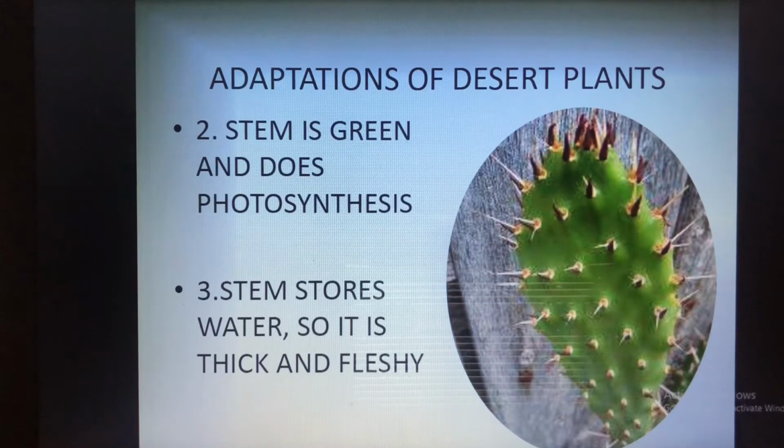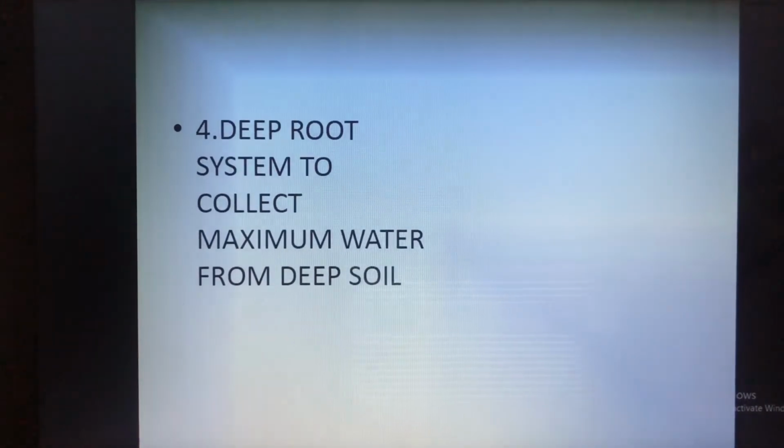Then the next point is, the stem stores water, so it is thick and fleshy. Here the water is stored in the stem, so it is thick and fleshy. Then there is a deep root system to collect maximum water from the deep soil. So the roots go deep, where the maximum water is in the soil.